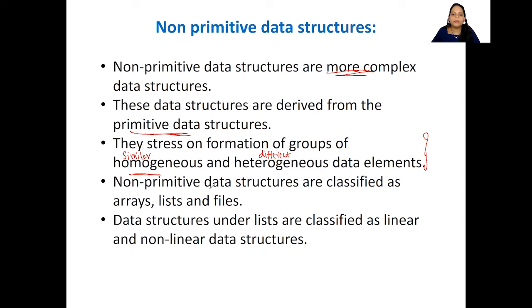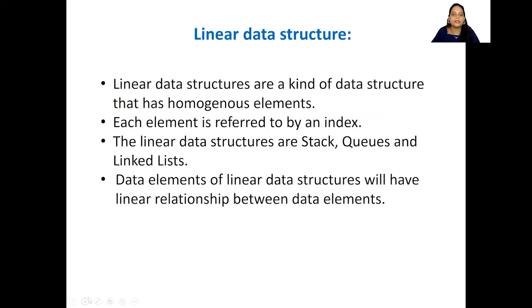Now non-primitive data structures are classified as arrays, lists and files. This we already saw in the image, isn't it? Now data structures under lists are classified as linear and non-linear data structures. So under the list, we are further dividing them as linear and non-linear, right? So what is a linear data structure then?